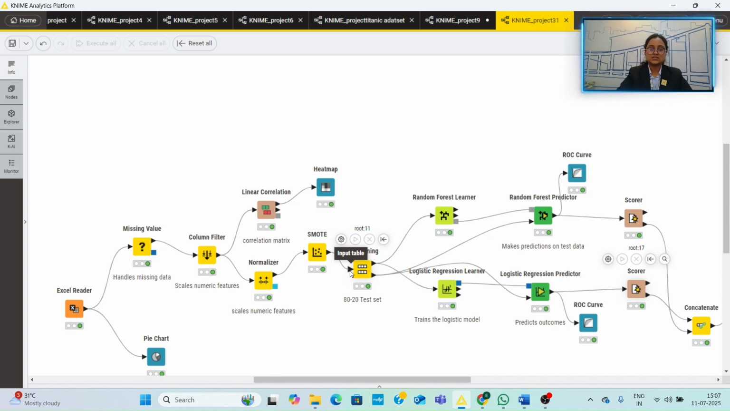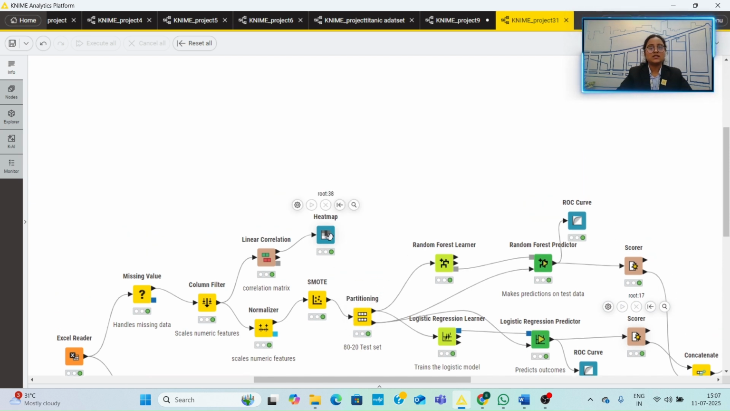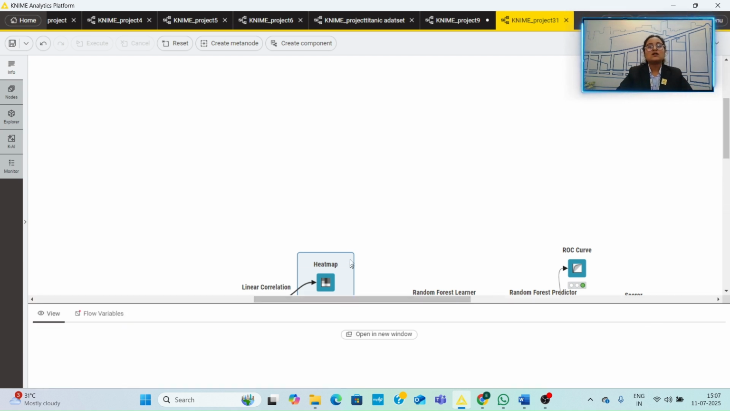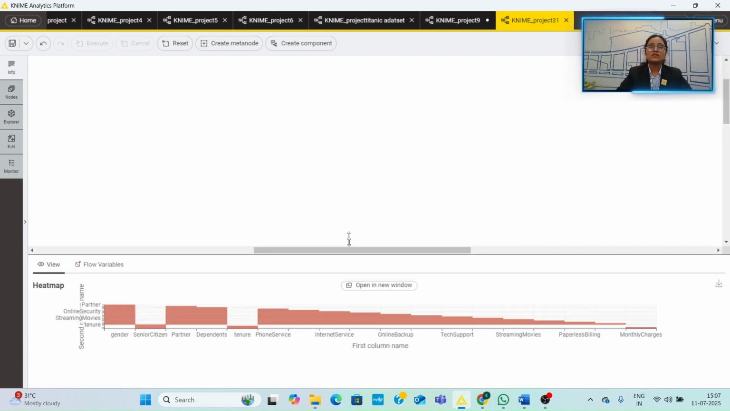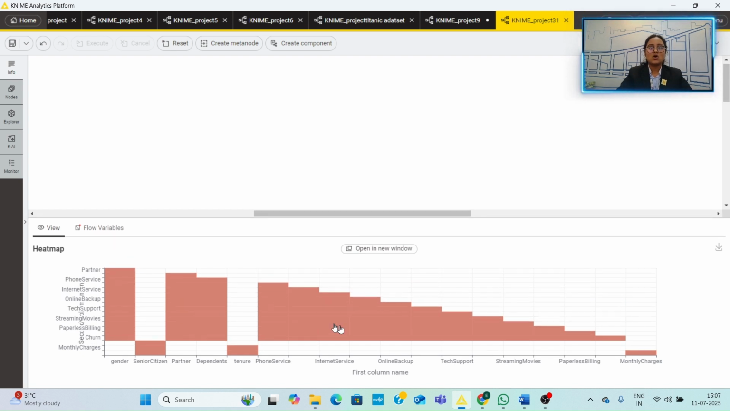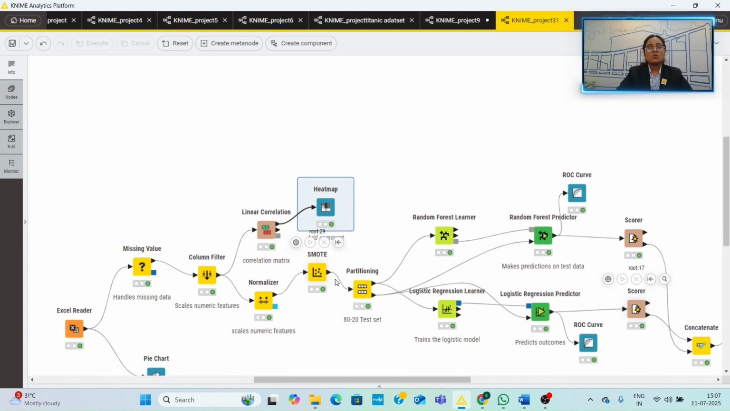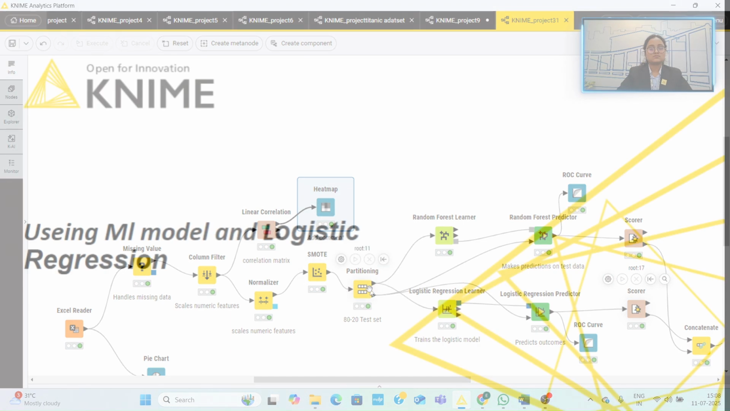We also performed visual analysis using the Linear Correlation node and a heat map. From this, we discovered that features like contract type, online security, and tenure had strong correlations with churn. Customers with longer contracts or online protection were less likely to churn. Insights that validated the importance of those features.